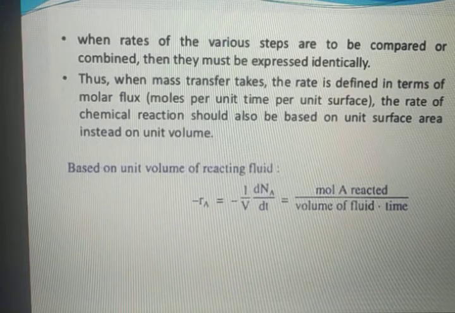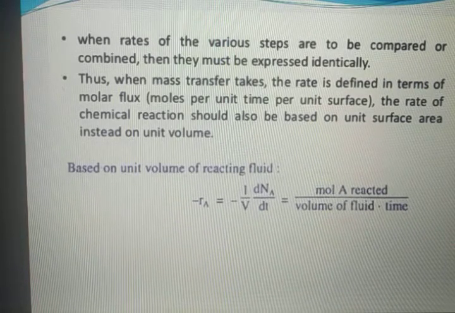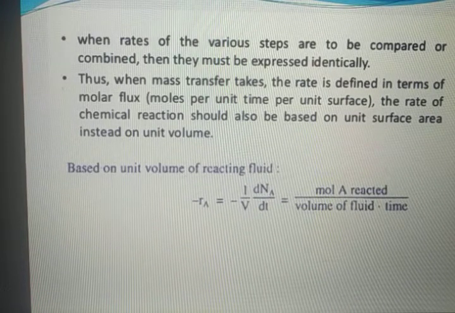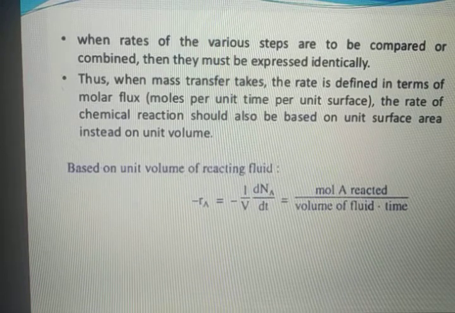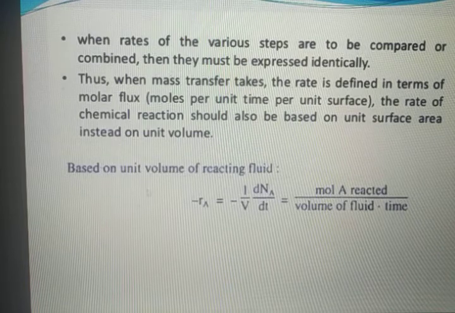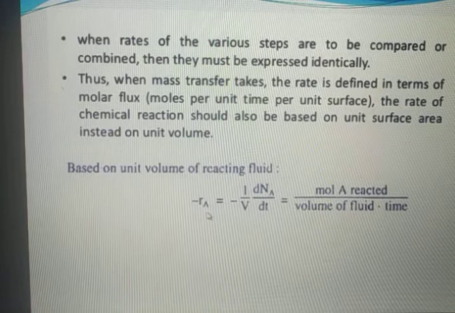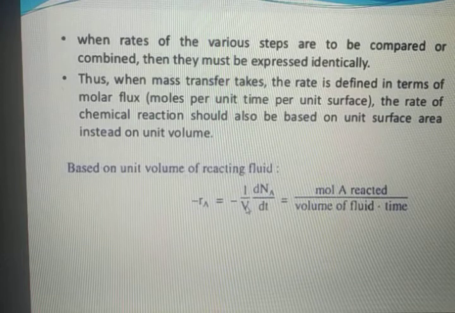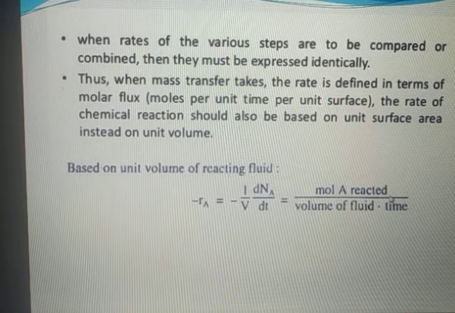Thus, the next point is, when mass transfer takes place, the rate is defined in terms of molar flux. The rate of chemical reaction should also be based on unit surface area instead of unit volume. Now, by basing the rate on unit volume, we get the rate equation: minus Ra is equal to minus 1 upon V into dNA by dt, that is, moles of A reacted per volume of fluid into time.